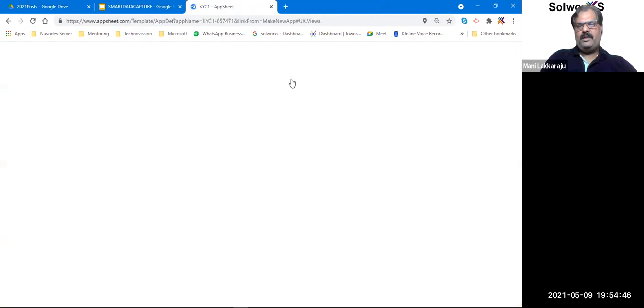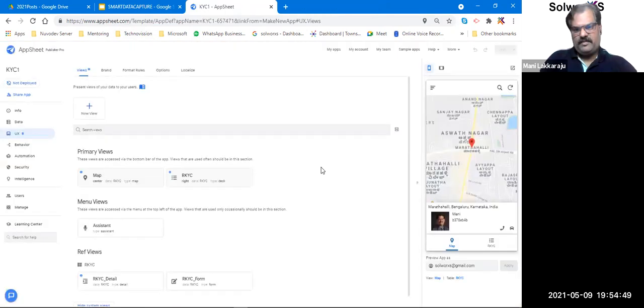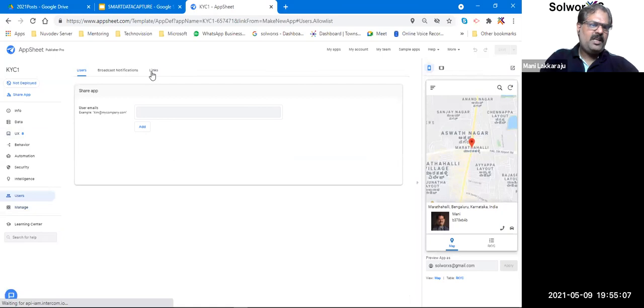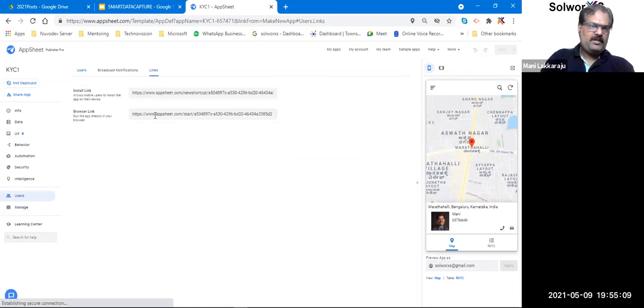So here what I've done is I've done nothing. What I've done is only I've created my Excel sheet. And the Excel sheet I've given to this platform editor. And the editor has created my app and my app is running. Now let me do a very simple thing. How can I actually give the access of this app to all of you? Okay, I'll go here, I select this link and I paste it on the chat.